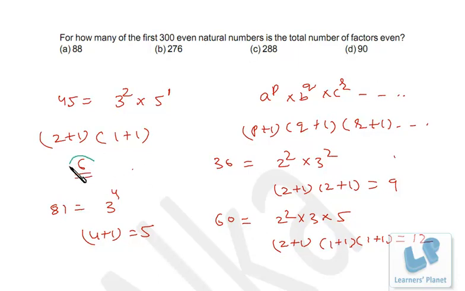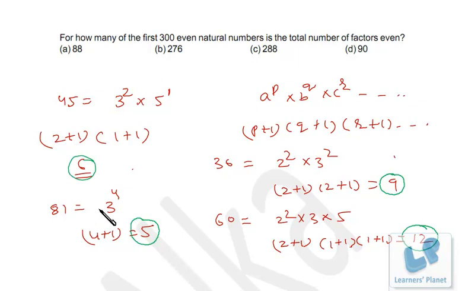See, 45 has 6 factors, 81 has 5 factors, 36 has 9 factors and 60 has 12 factors. Now 45 and 60 are not perfect square numbers, and 36 and 81 are perfect square numbers. Now if numbers are perfect squares like 36 and 81, the total number of factors will be odd in number, right?